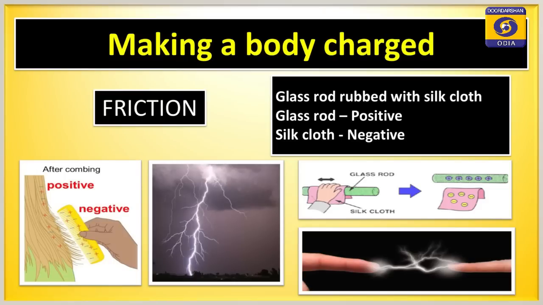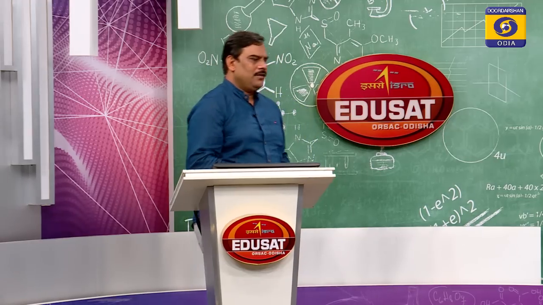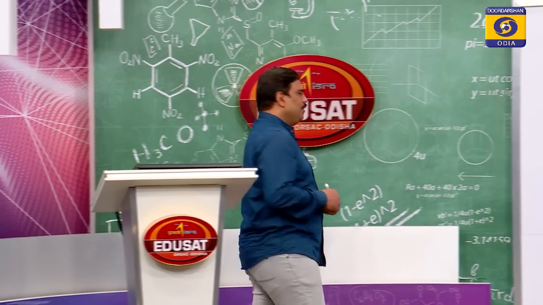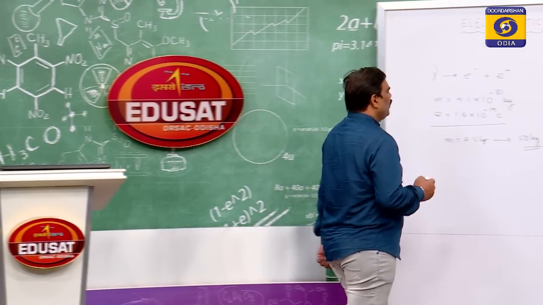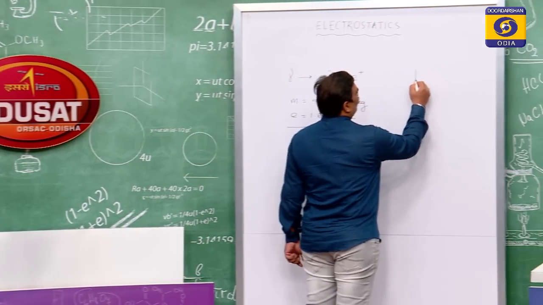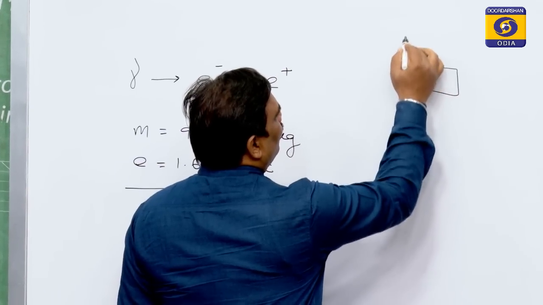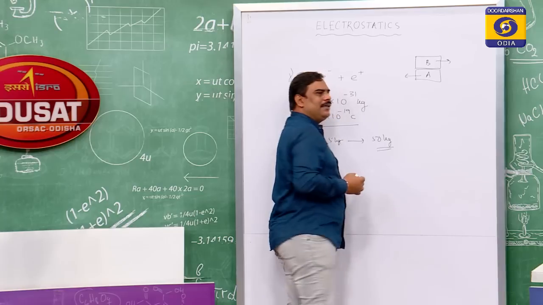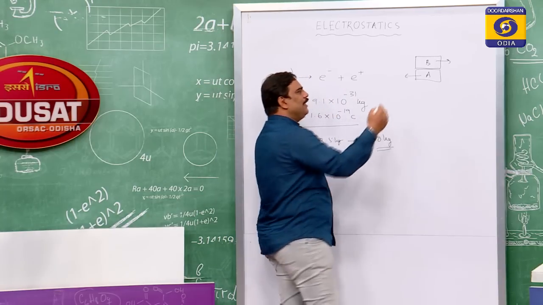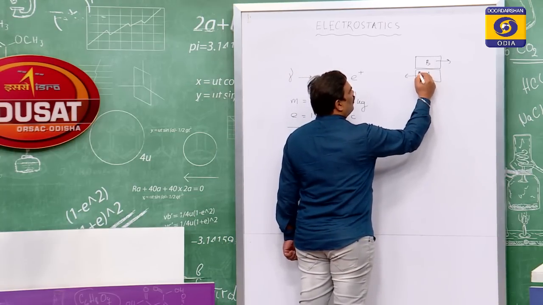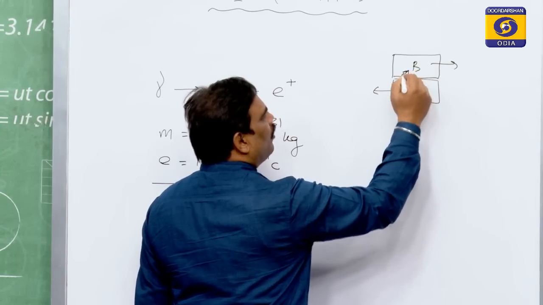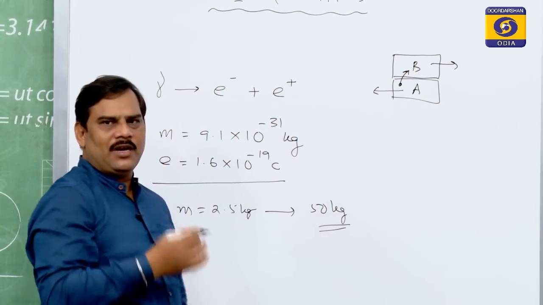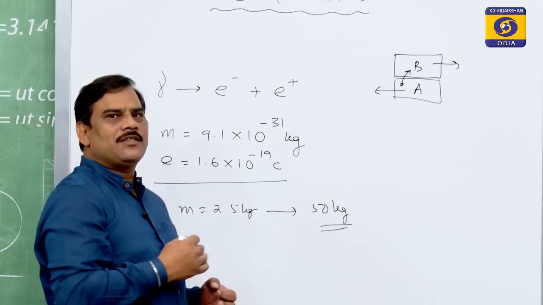Now, how to make a body charged? We can make a body charged in 3 different processes. The first process is by friction between 2 bodies. Suppose we consider a body A and another body B. If B is slid over the other, then electrons from A or from B, it may be either way, will be transferred.